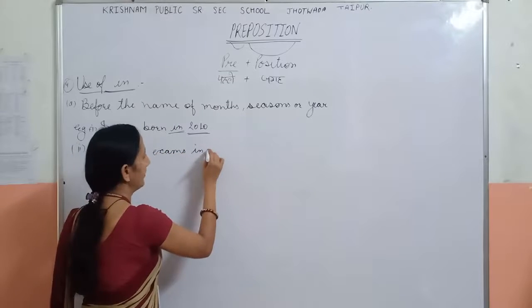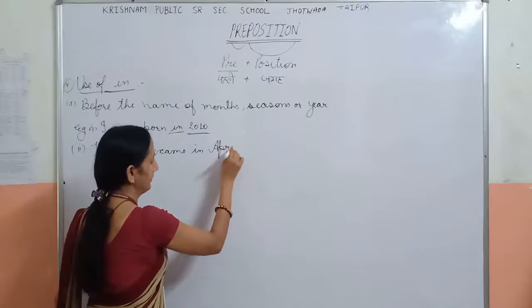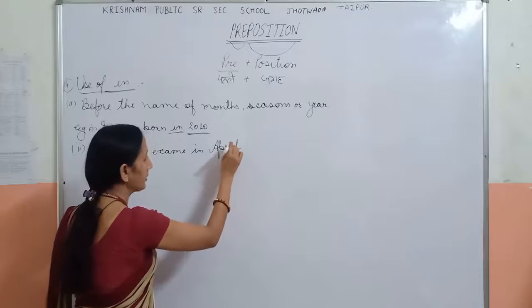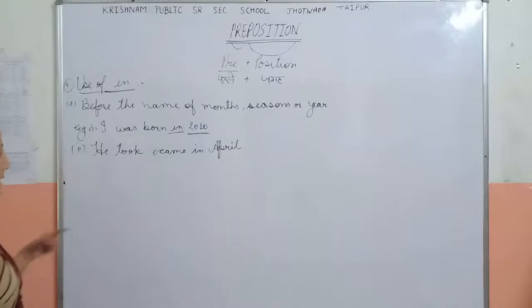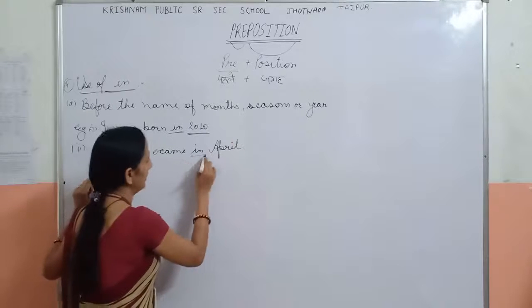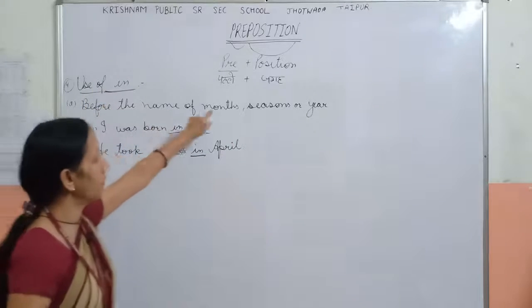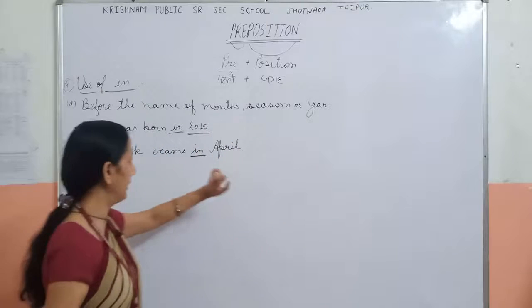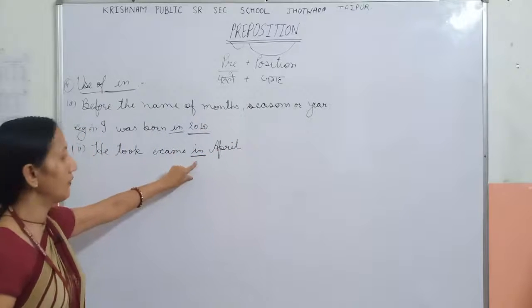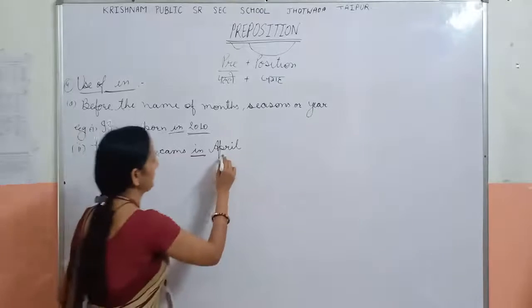Another example: He took exams in April. In is a preposition, and we use in before the name of a month, season or year. April is a month, so we use in here.